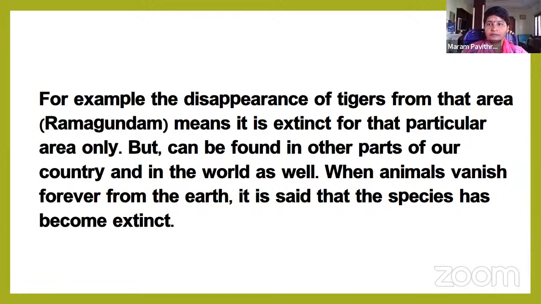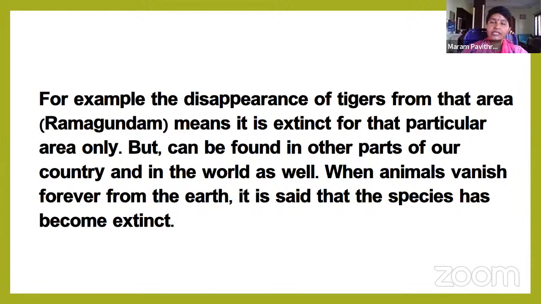If we take dinosaurs, dinosaurs are an extinct species. We only see them in museums, and only their skeletons, not the complete body. Animals that completely vanish forever from the earth, completely disappear from this planet, those species are called extinct species. If we do not protect these endangered animals, I told you, endangered is also a very crucial word, an important keyword. Endangered means here the species number is declining rapidly.